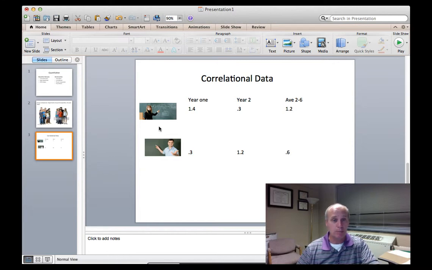All right, so for example, let's say I'm looking at value-added scores for teachers in multiple years. Okay, and I don't know what an actual value-added score might look like, but I'm guessing that the numbers are going to be somewhere between 0 and 2 for every teacher. Right? 1 might be considered 1 year's growth, 2 would be 2 years growth, and 0 means you had no effect on your students. That's pretty bad. So we've got teacher 1 here.